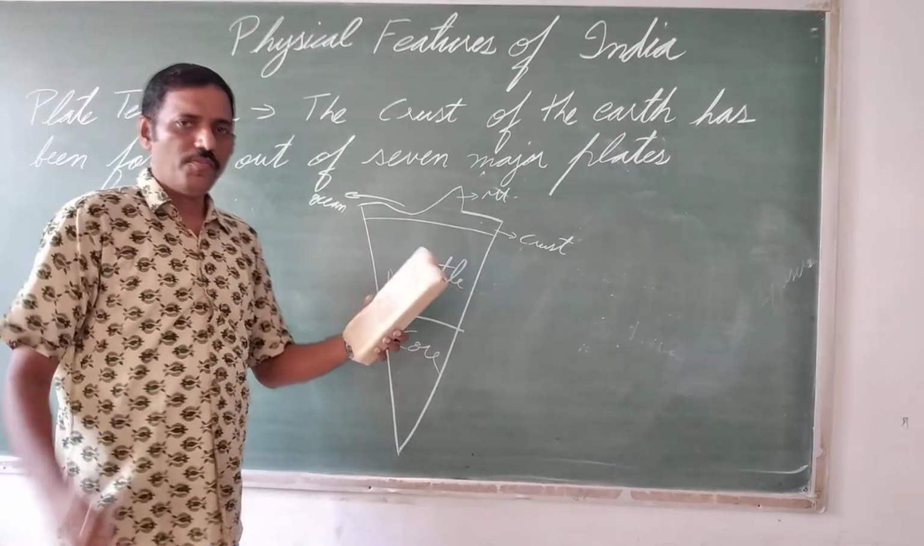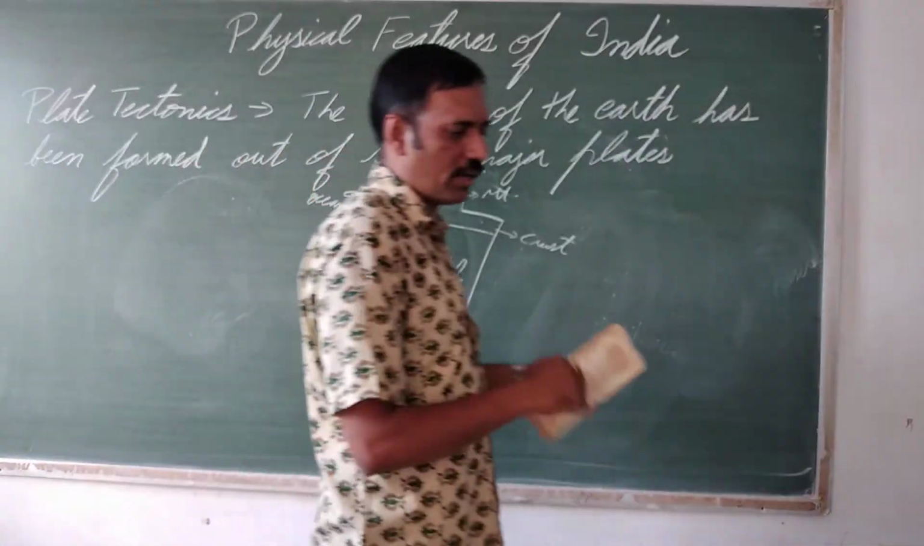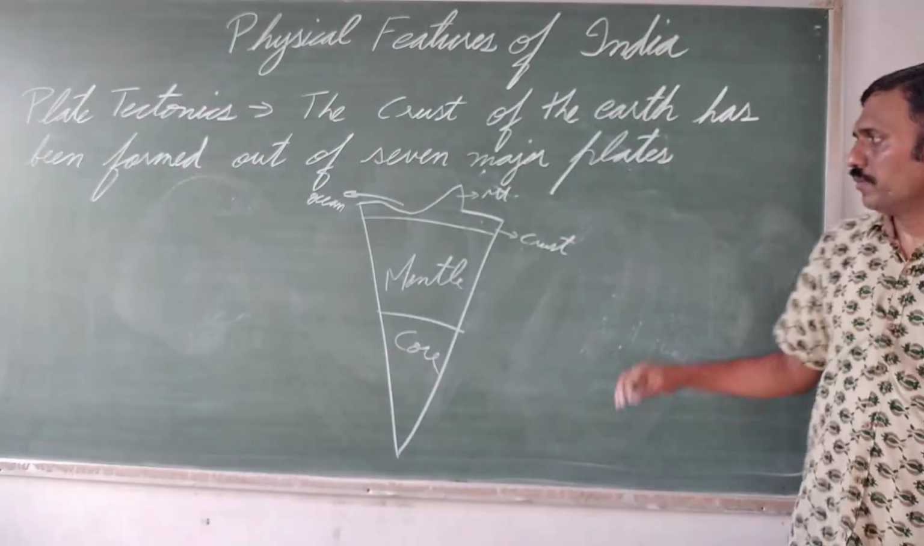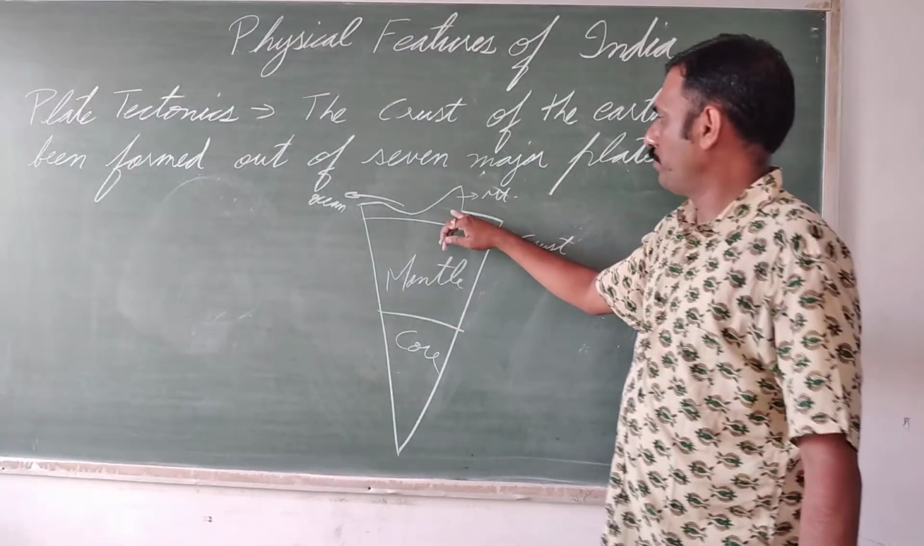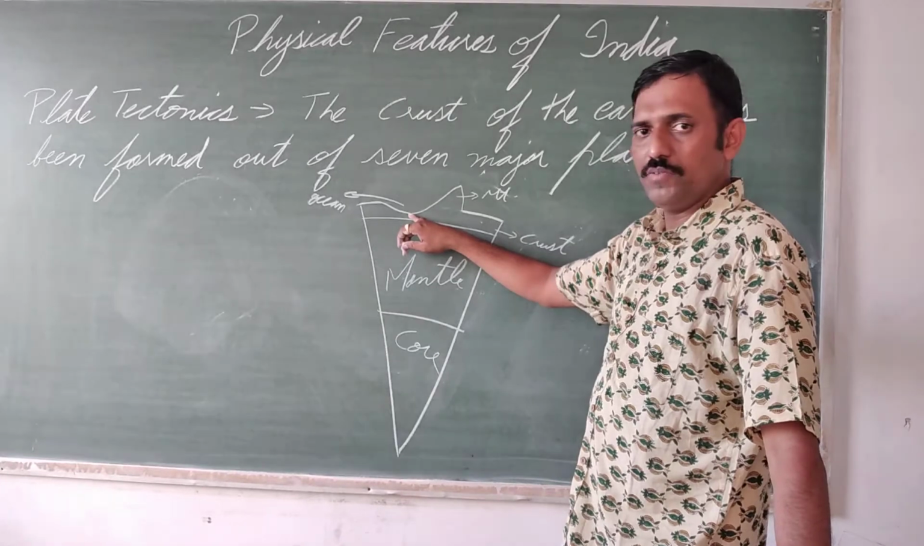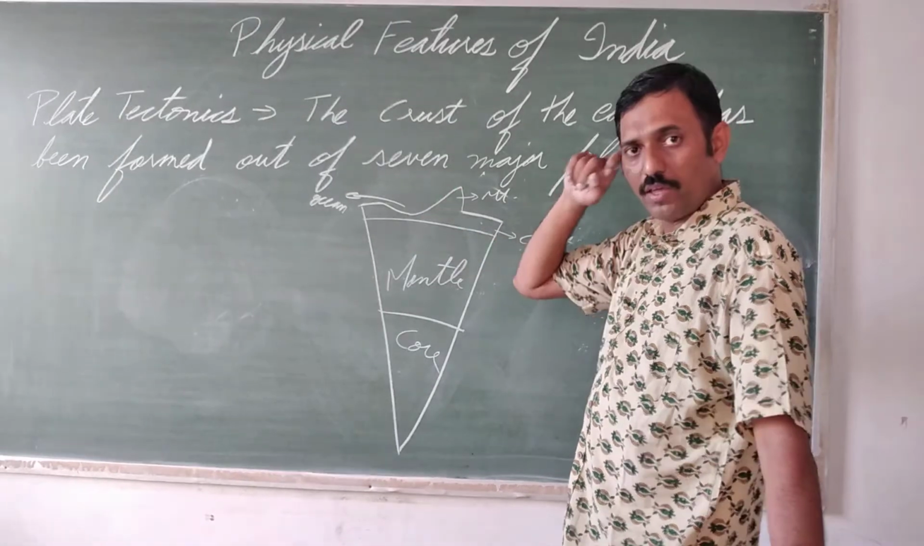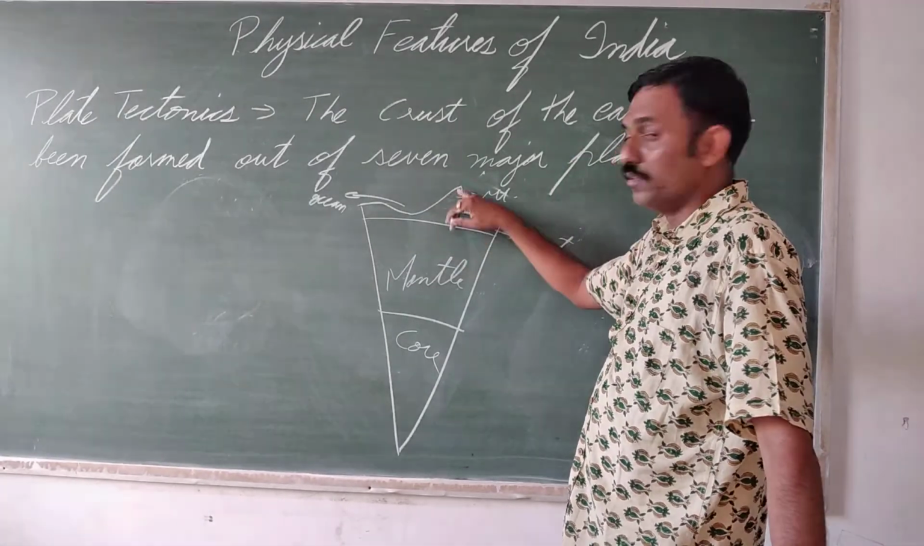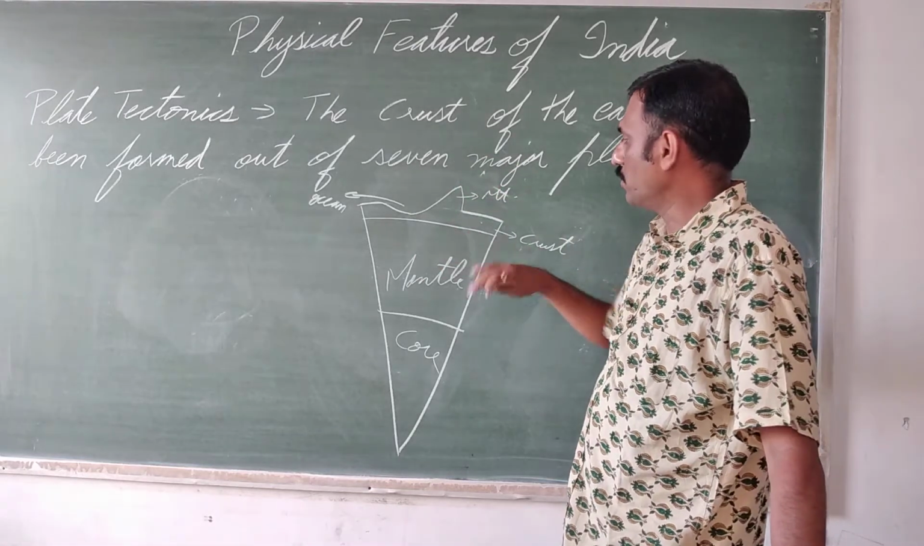And the reason for this varying thickness is that on the ocean the thickness is very less, but the density is quite high. But on the mountainous part, the density generally decreases.